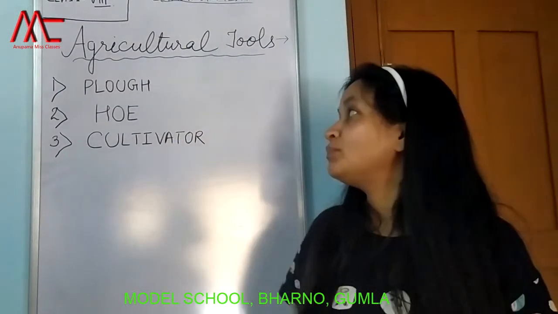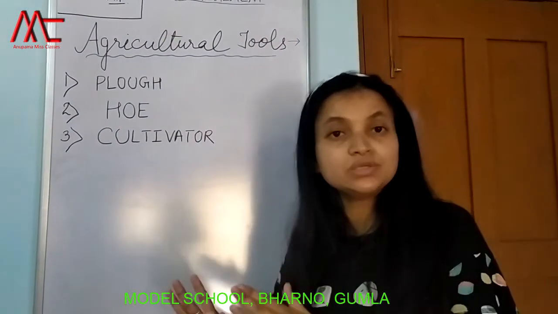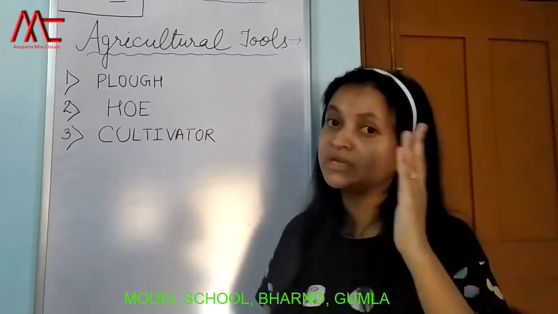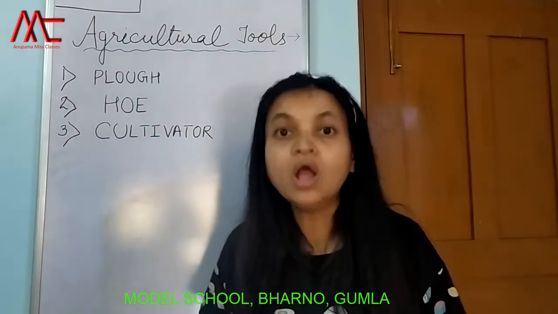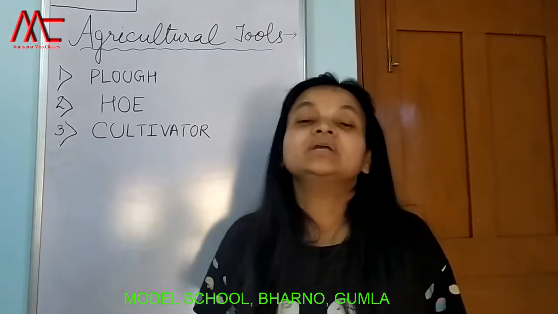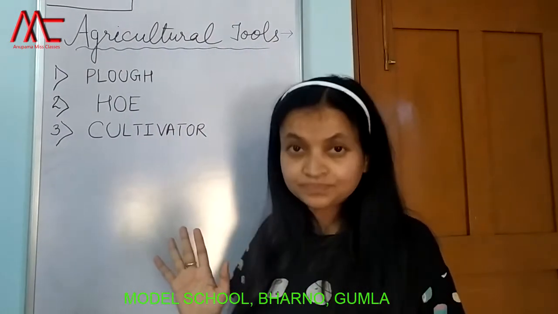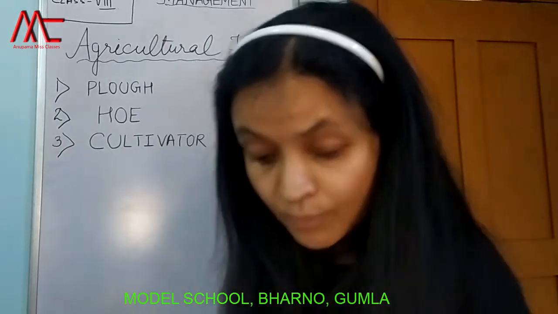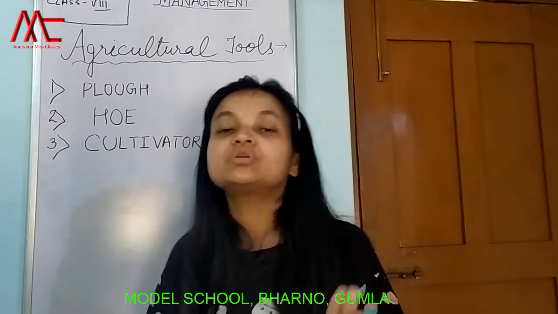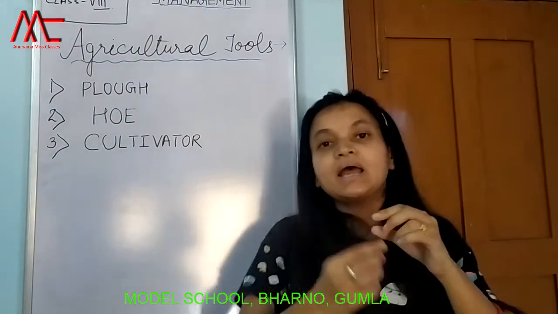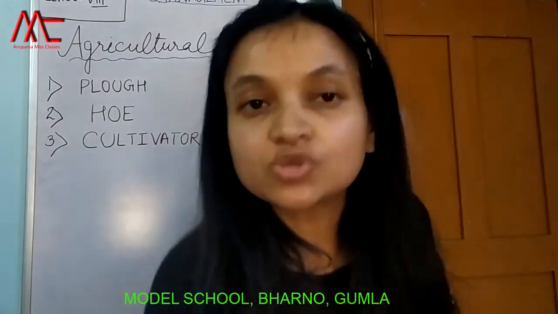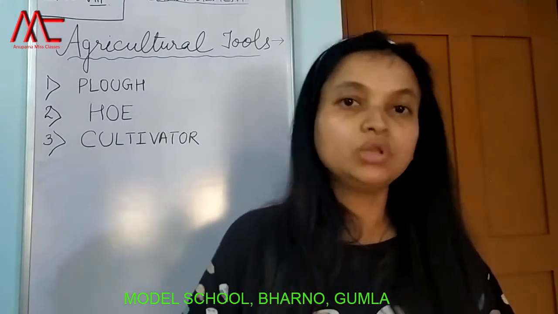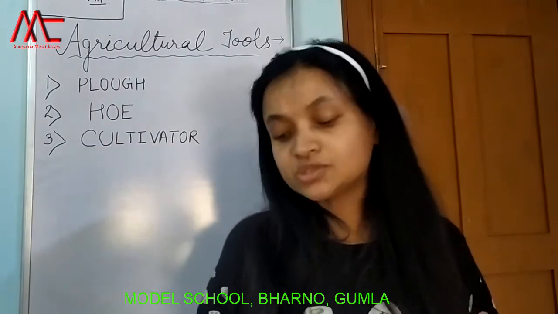ठीक है. So plow is the ancient tool which is in use right from the ancient time. It is made up of wood. It is also made up of iron. Nowadays we are using iron plow. It has got 3 main parts. That is your head is known as plowshare. The handle is known as plow shaft, and in the handle 2 small pieces of wood are attached. That is called beam, which is placed on the neck of the bull at the time of plowing. This is all about plow.